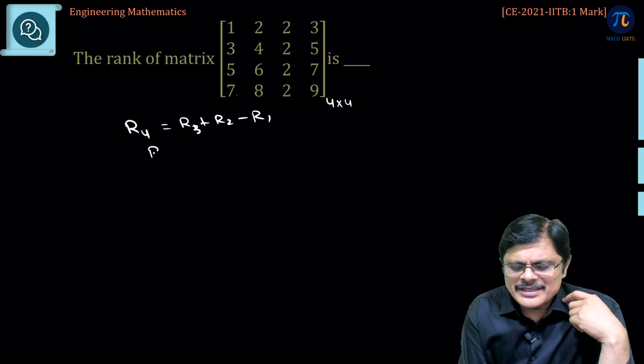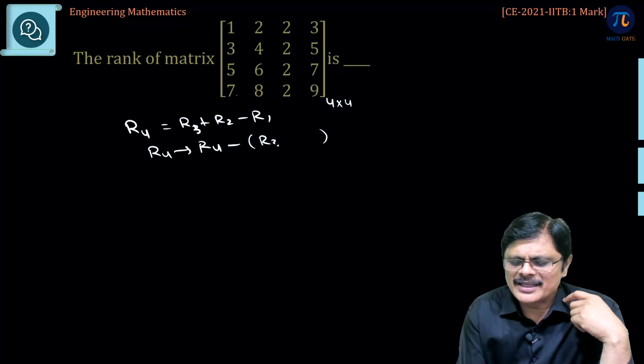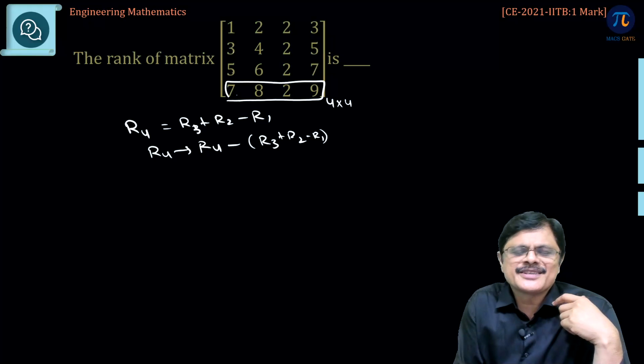So, what I can do is R4 is R4 minus R3 plus R2 minus R1, which makes this row completely 0.